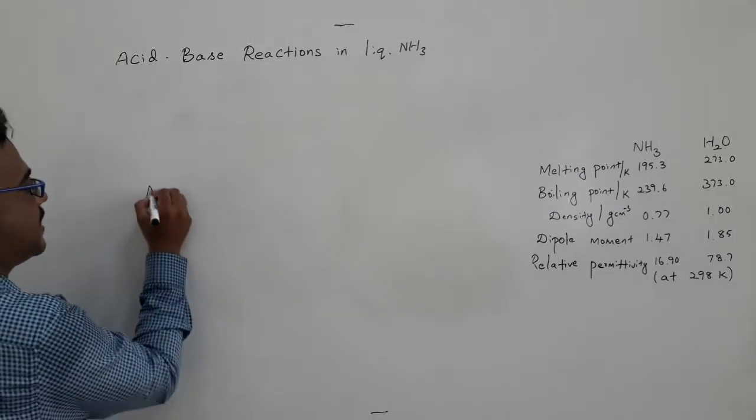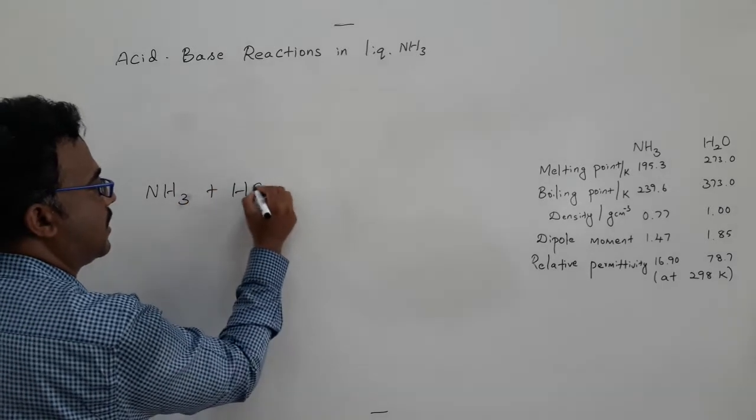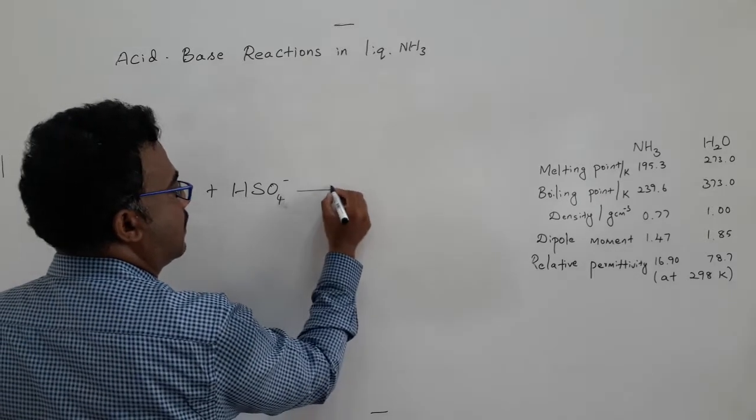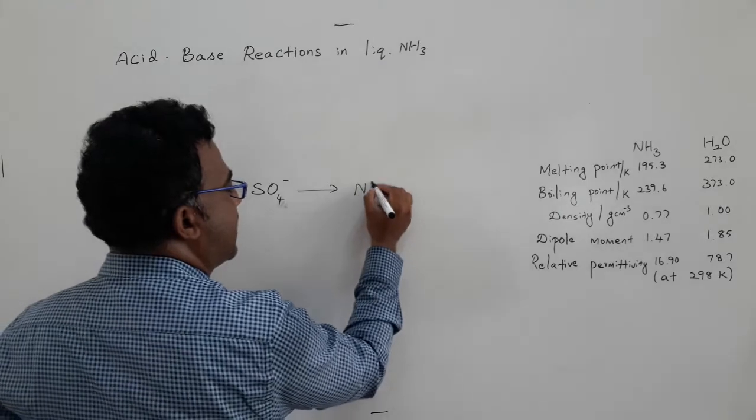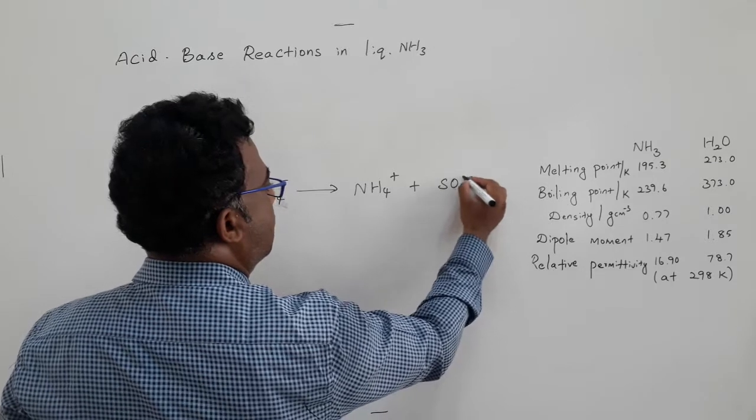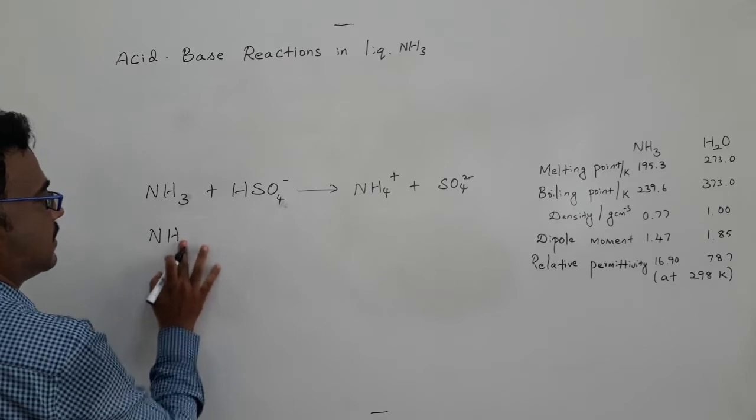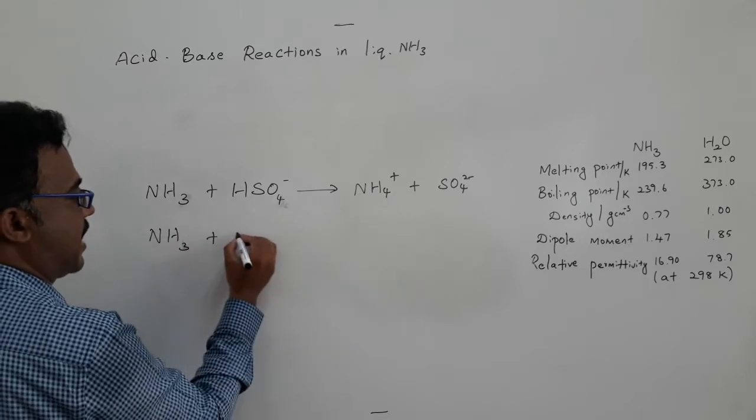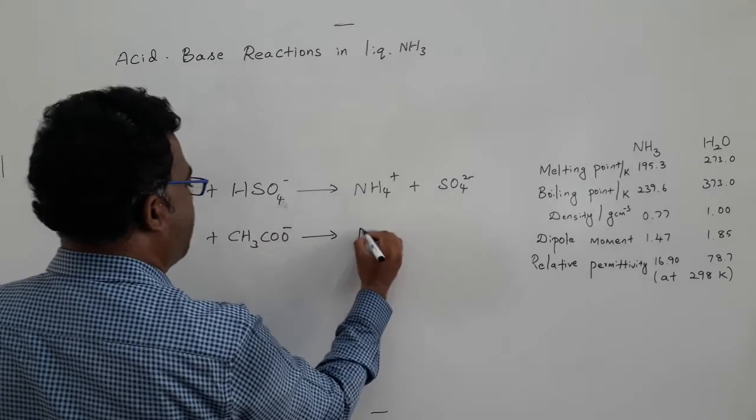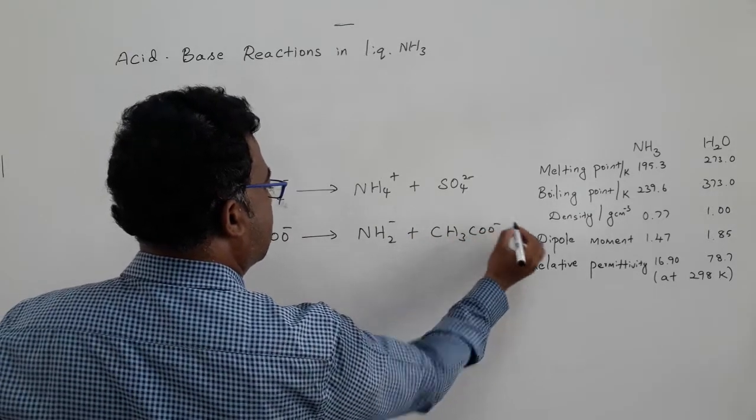For example, if we dissolve ammonia in an acid such as HSO4 minus, then what happens? The ammonium ion forms, plus sulfate ion. At the same time, if you react ammonia with acetate ion, CH3COO minus, to give amide ion plus acetic acid, this will never happen.